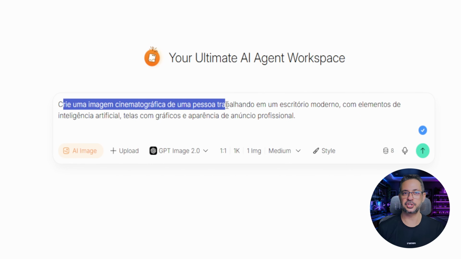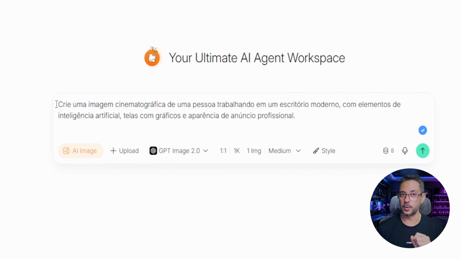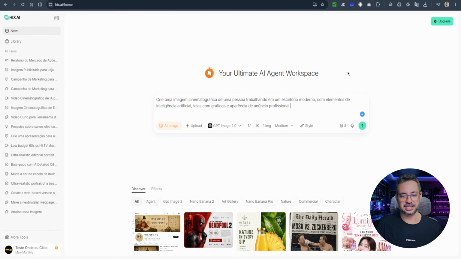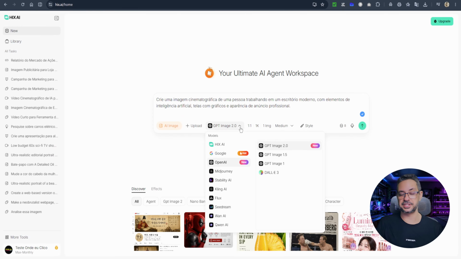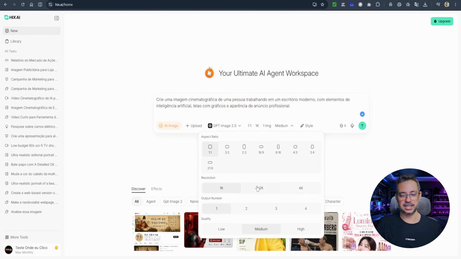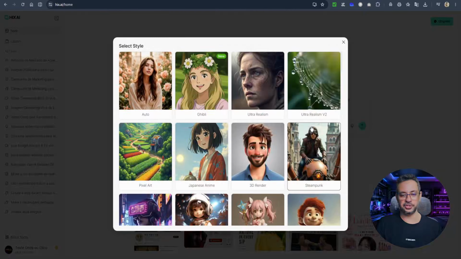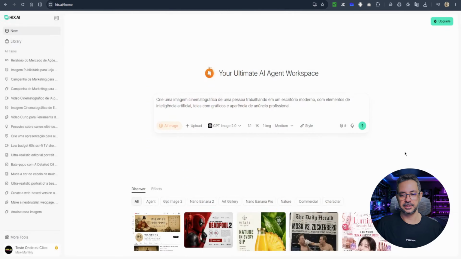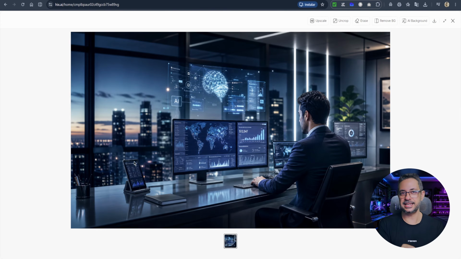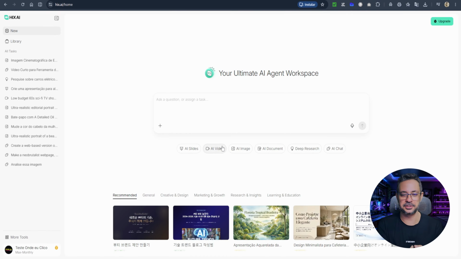Create a cinematic image of a person working in a modern office with artificial intelligence elements, screens with graphs, and a professional advertisement look. So here in the image creation section, I can choose the artificial intelligence model I want to use. I have all these options here, including the most advanced ones like Nano Banana 2 and GPT Image 2.0. I can also choose the aspect ratio and resolution, 1K, 2K, and 4K. And the quality, low, medium, or high. I can also choose the style of my image here. Once that's done, I just need to send the command. And look, in just a few seconds, it generated the image for me. So without leaving the platform, I was able to create the main idea for my video and also an image.